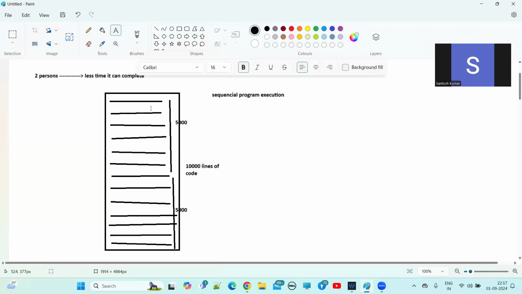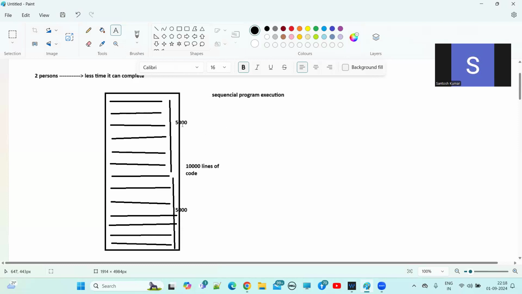So let's suppose after executing the first 3 lines of code, you get some result. Maybe that result will be useful as an input to execute the next fourth or fifth line of code. So that's why by default JVM executes all lines of our program one by one sequentially.